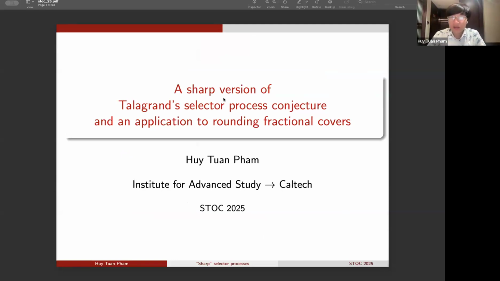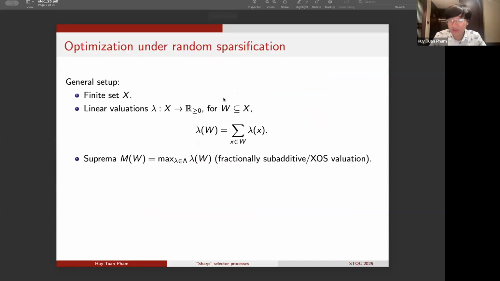In this talk, I plan to tell you about several surprising connections between the study of suprema of stochastic processes, thresholds in probabilistic combinatorics and theoretical computer science, and the integrality gap of a broad and interesting class of integer linear programs. It turns out that all of them are connected via the lens of an optimization problem under randomness. So let me start by introducing this key optimization problem under randomness that we will focus on throughout the talk.